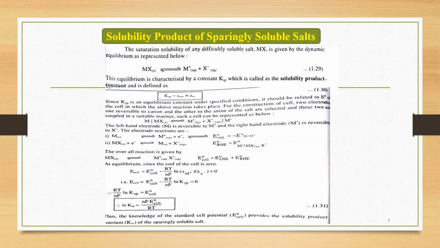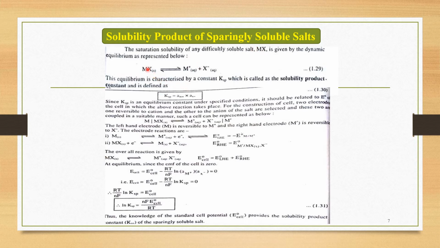The first application of EMF measurement is the solubility product of a sparingly soluble salt. Whenever a salt is sparingly soluble, how do we judge its solubility with the help of the solubility product? That is what we study in this application.